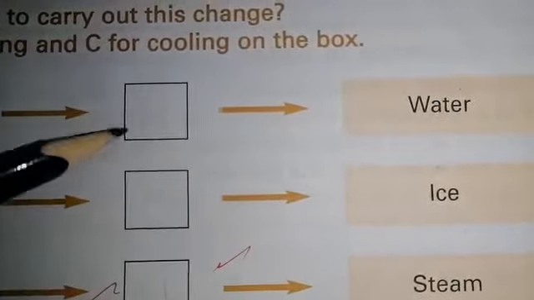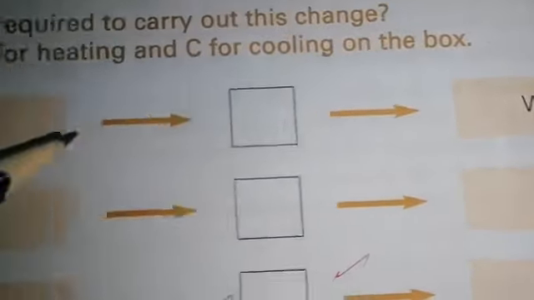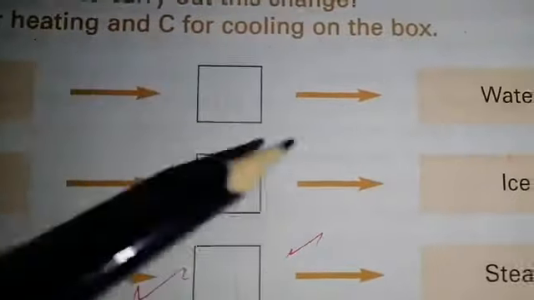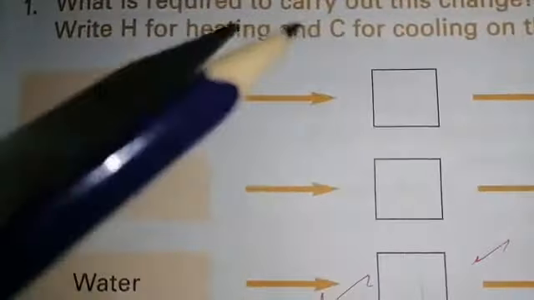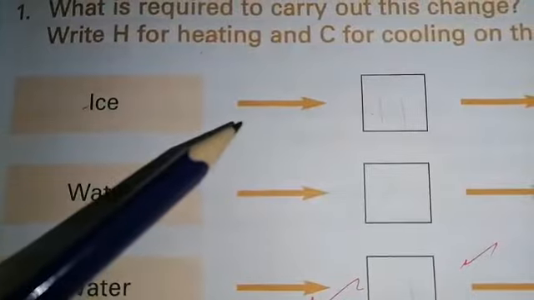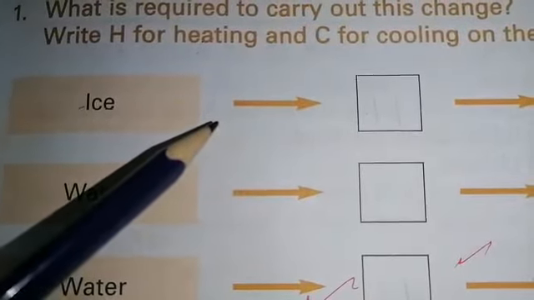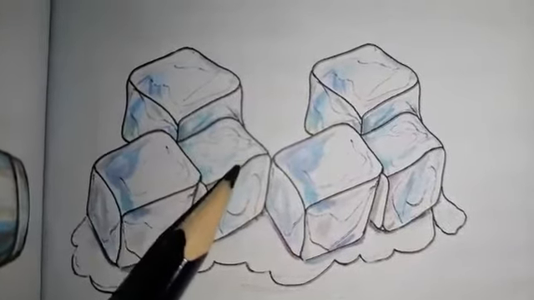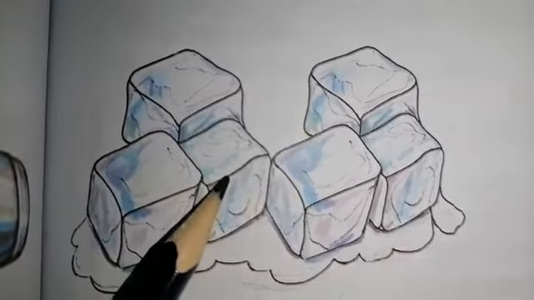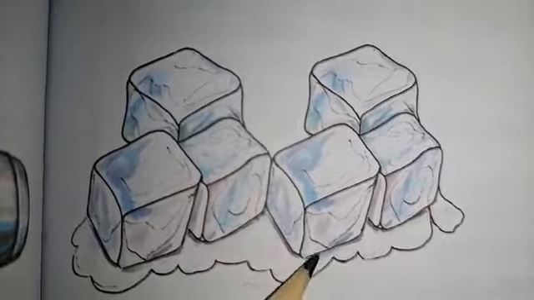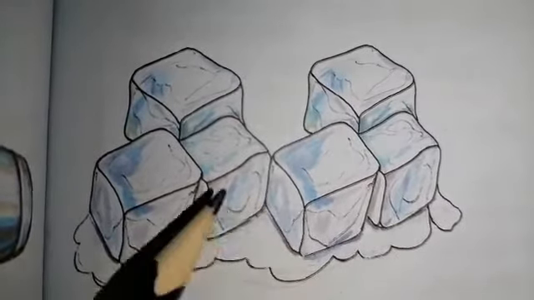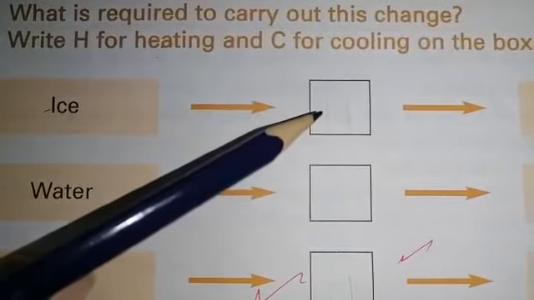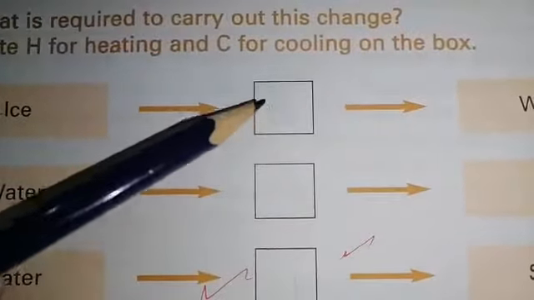And the next is water. Now you people tell me, how does ice convert into water? By heating or by cooling? We have already discussed that. As you can see, it's an ice, but if we keep the ice outside, it melts and converts into water because of the heat. So here we can write it as H. Ice converts into water upon heating.